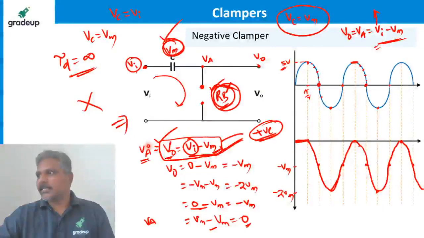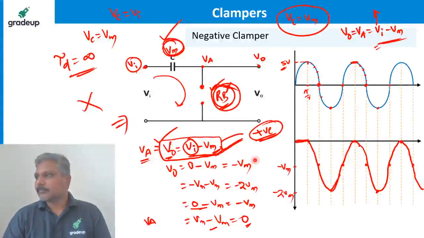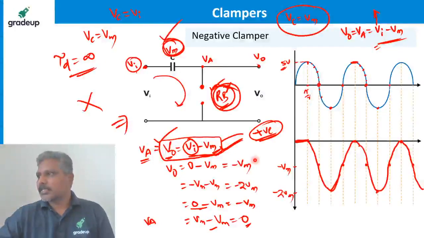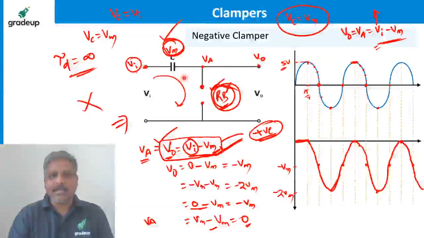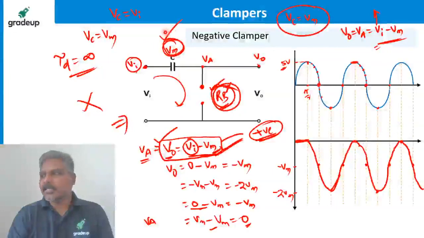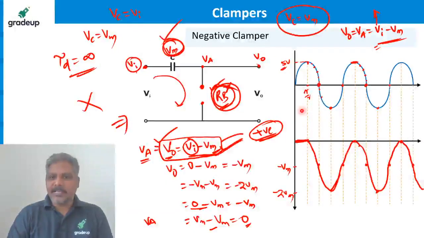Is there a 90 degrees phase shift? Yes, of course. There is a delay here. I'll talk about that. Shivakumar, sir, capacitor never discharge? No. Because once diode is reverse bias, how can the capacitor discharge? Capacitor remains always at Vm. Phase difference is there, definitely is there. See, this is the input waveform and this is the output waveform, not exactly in phase, right? There is a phase difference.